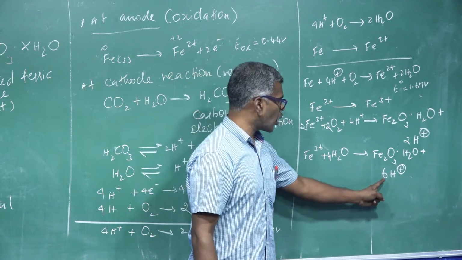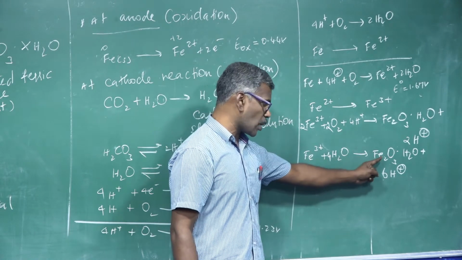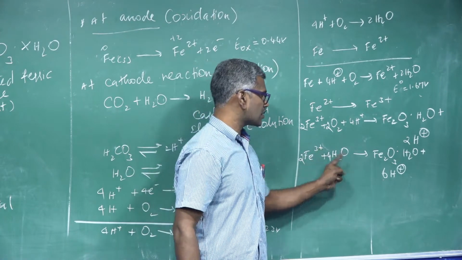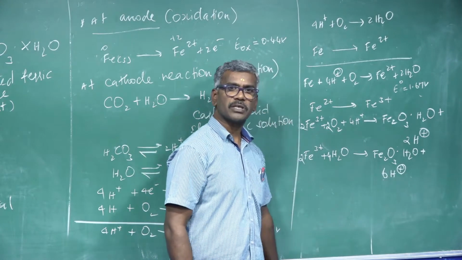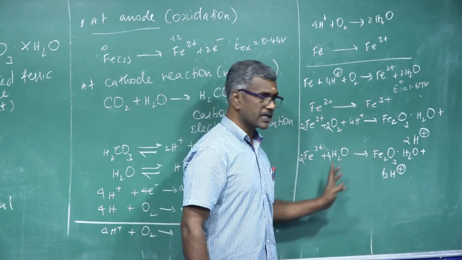Next, charges. How many charges? 6 H plus. Here only 3 H plus. Here how many iron? 2 iron is 2 times, 2 into 3 plus, so 6 hydrogen. In this, charges should be balanced on both sides.